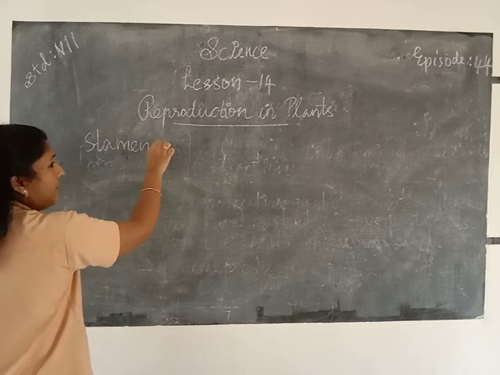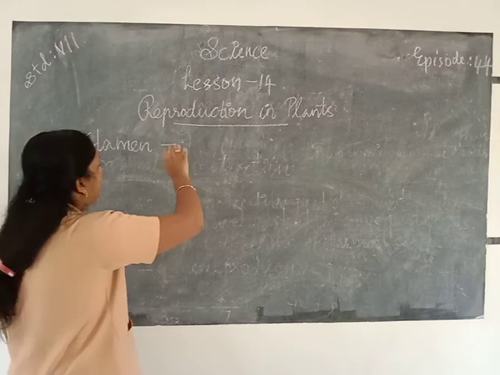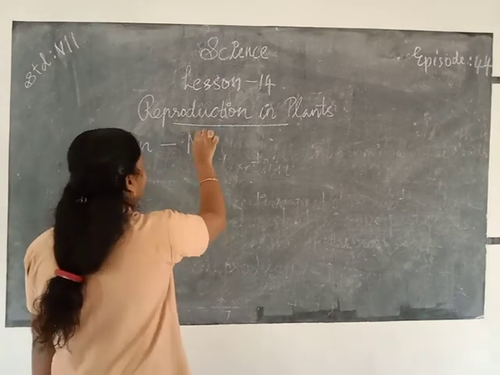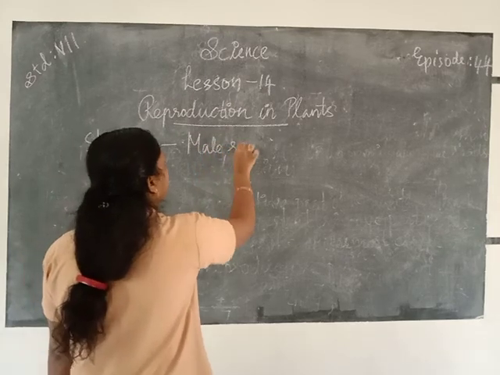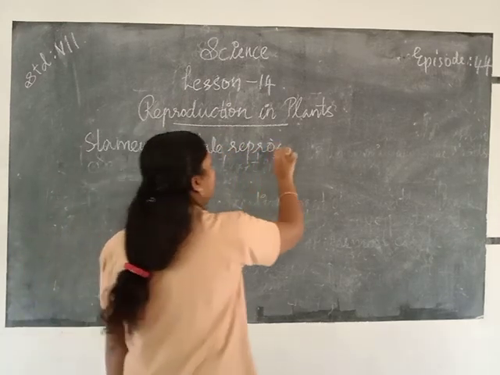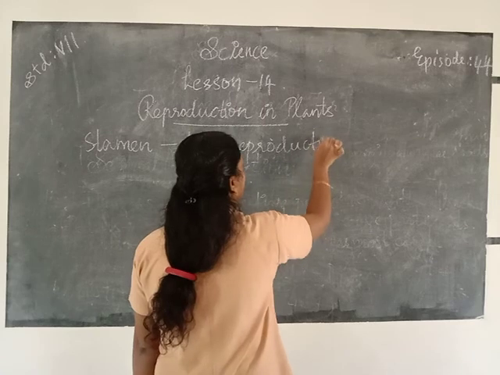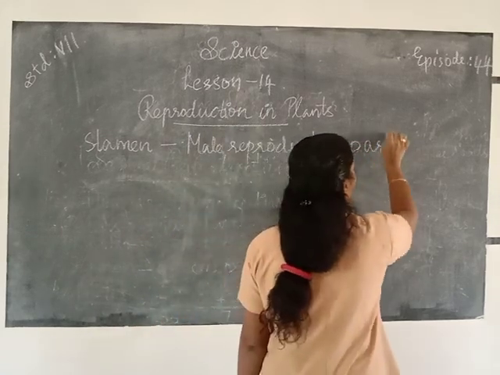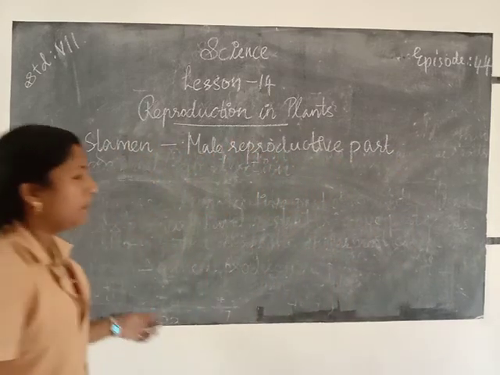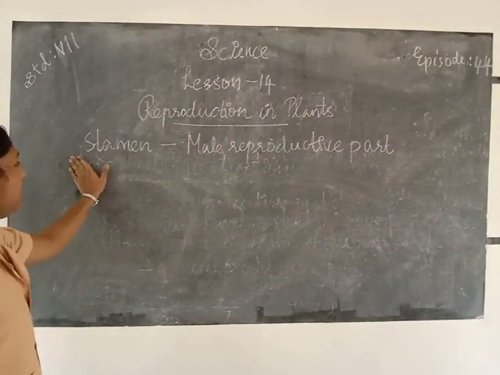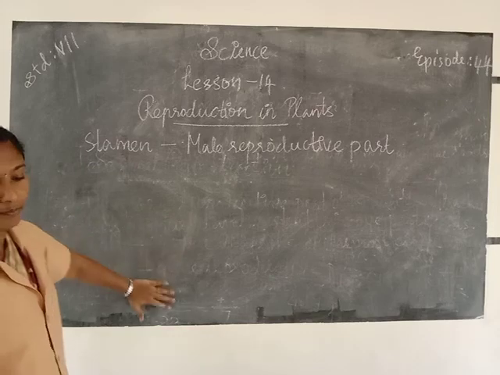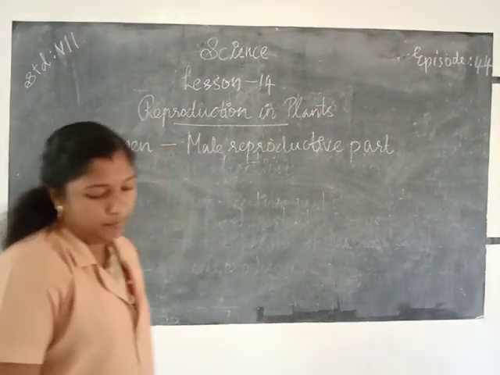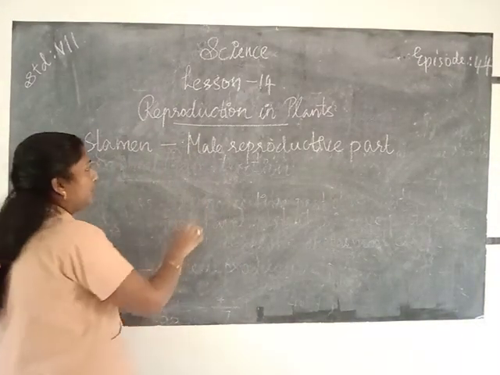Stamen is the male reproductive part of a flower. The stamen is made up of two parts.